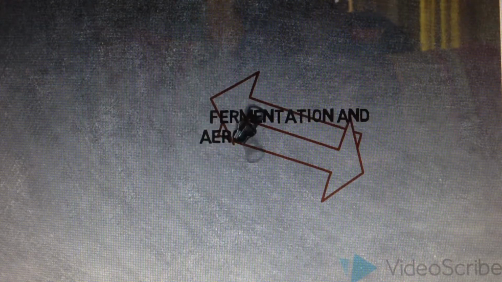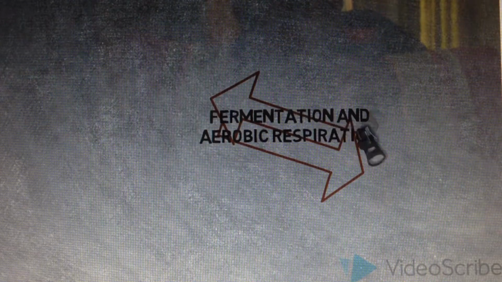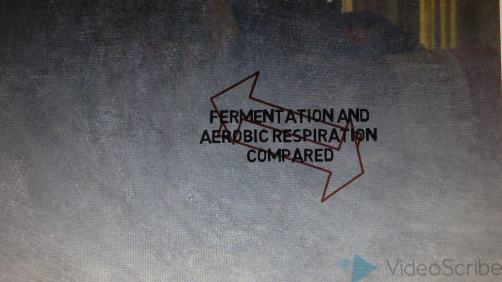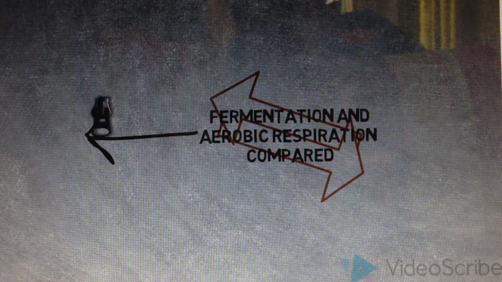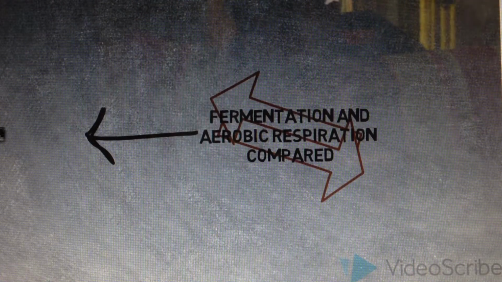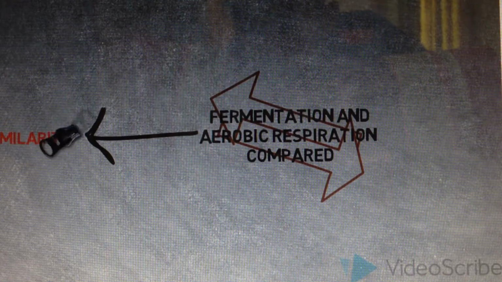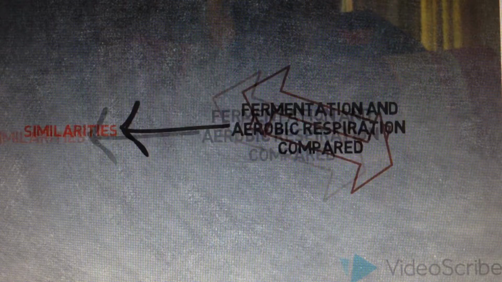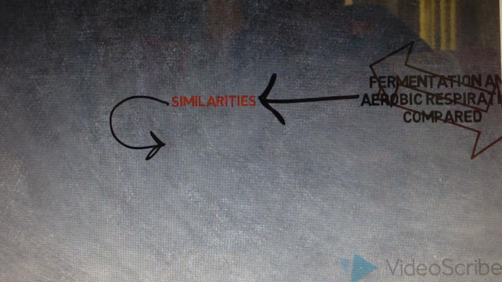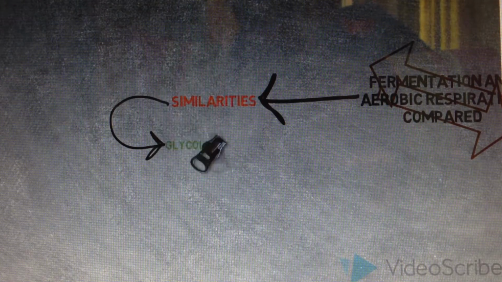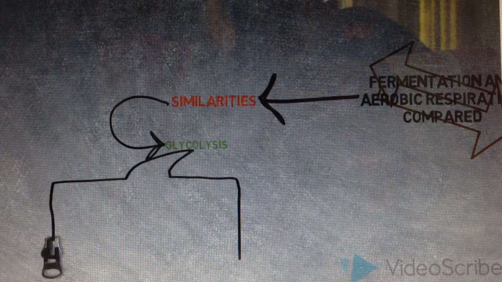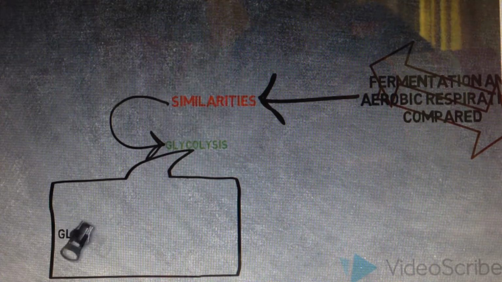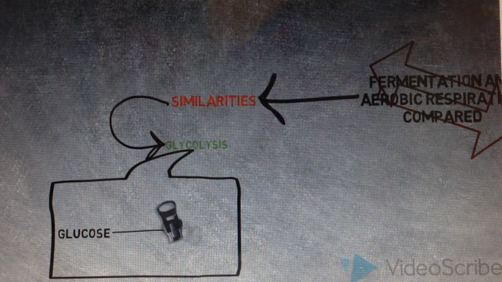Fermentation and aerobic respiration compared. First of all, we look into the similarities. In the glycolysis process, we can see that the sugar molecule has been transformed into pyruvate. During glycolysis, we can see that two molecules of NAD plus become two molecules of NADH.